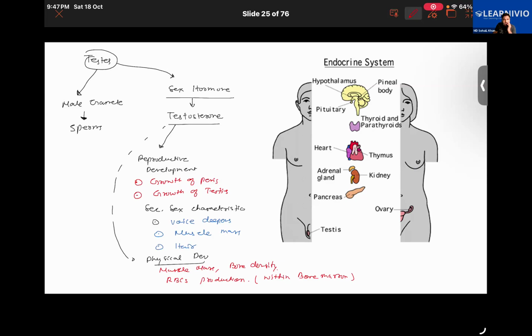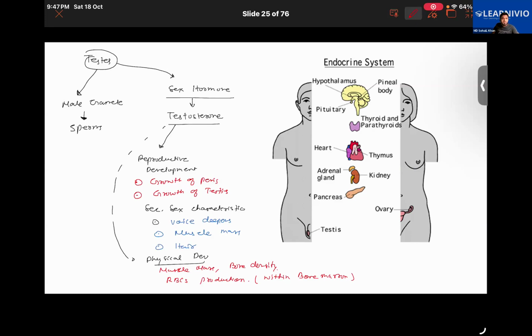Some of them have naturally elevated testosterone levels, or some of them will be taking medicines that would be promoting the conversion of more estrogen into testosterone. Getting it? So basically like steroids. Kind of steroids, we can say, right?